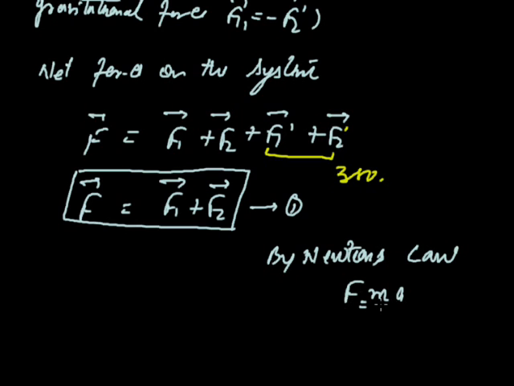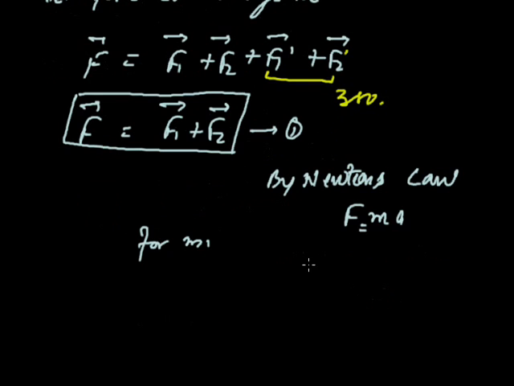F is ma. So for the first particle, for m1, F1 will be m1 dv1 upon dt. Here v1 is the velocity of the particle having mass m1 due to force F1.